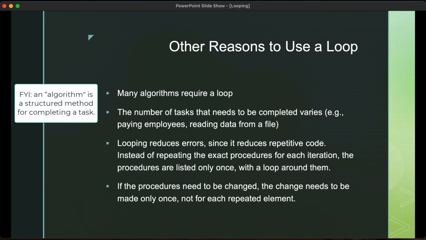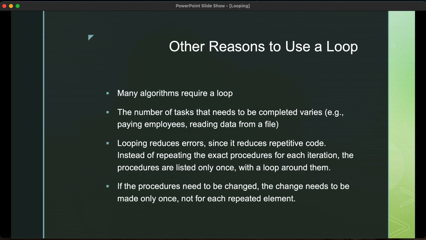The number of tasks that need to be completed, for example, varies quite often. So for example, if you're paying employees in a company, each week the number of employees you have may change. If you're an organization of any size, people are hired and fired each week. They come and go. So the number of employees is different. Reading data from a file, for example. The amount of data that you're getting each week may vary, so therefore you need to actually have some kind of repetition. Again, hard coding the actual names of the employees, if you have 100 employees, and copying and pasting that 100 times creates a very, very brittle situation.